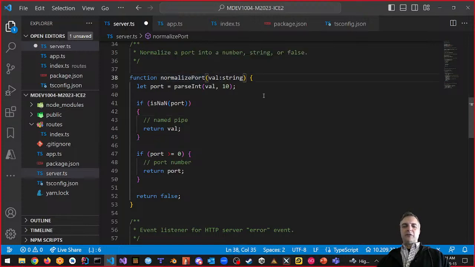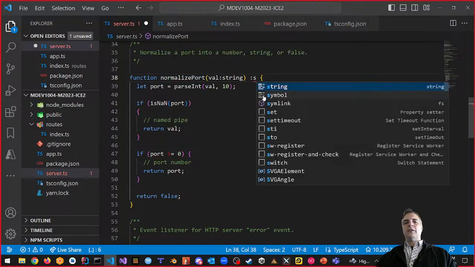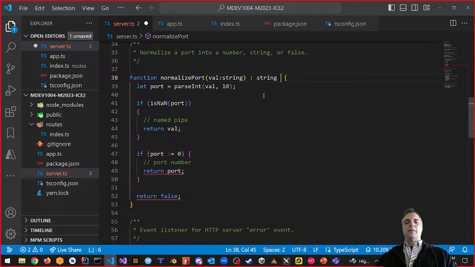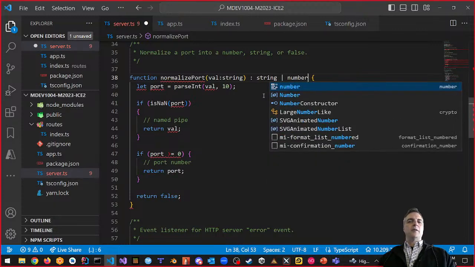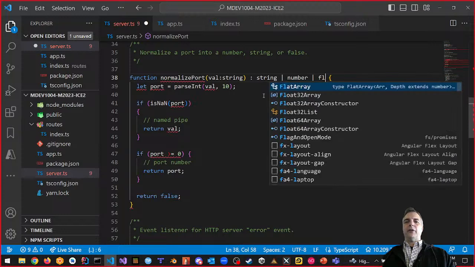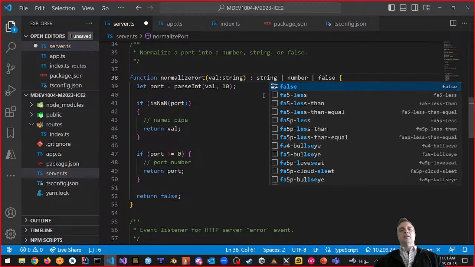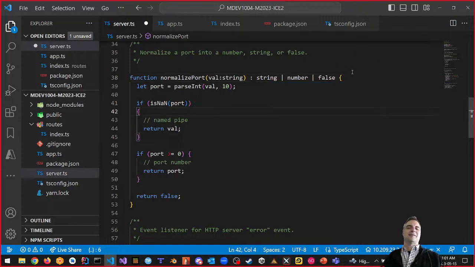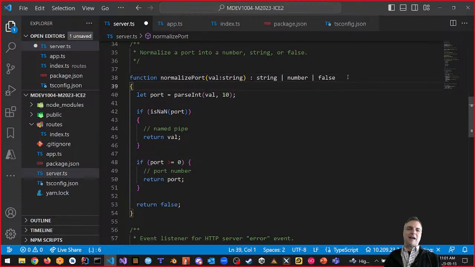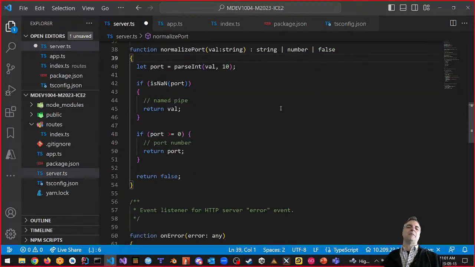And you could explicitly do this. You could say it returns a string, pipe, a number, pipe, or false. Those are the three options, right? Which is a funny thing. Do we really want an object to return multiple types? Well, maybe not, but that's what it does. I'm actually being explicit here, and I'm not using implicit returns, right?